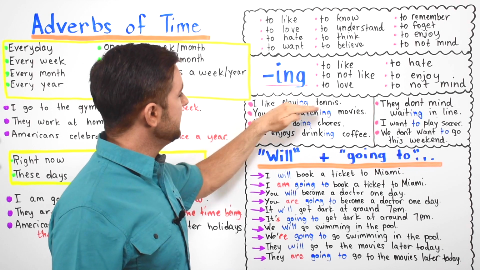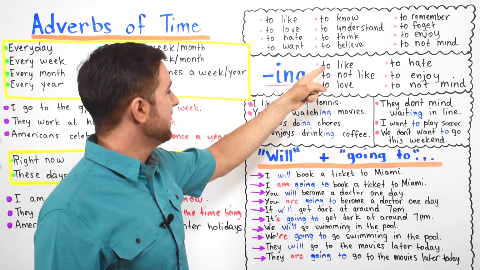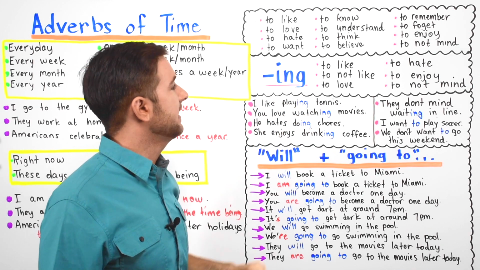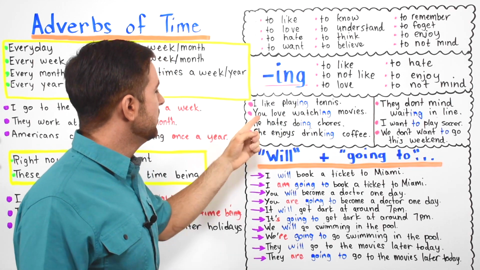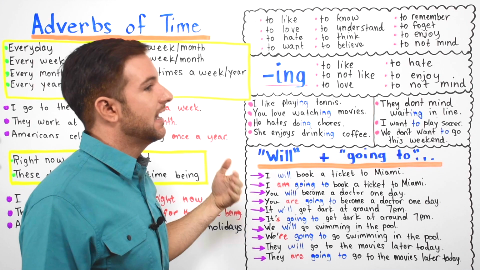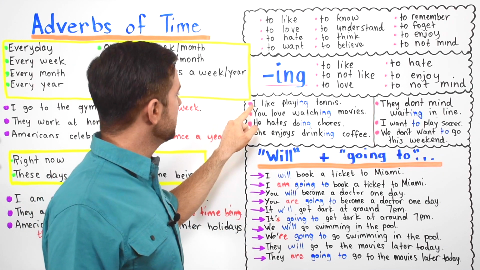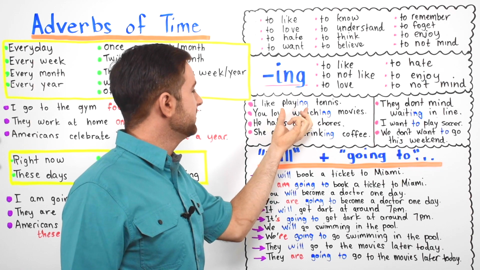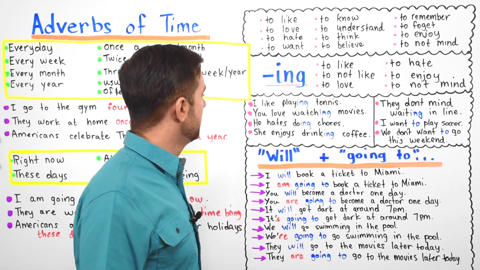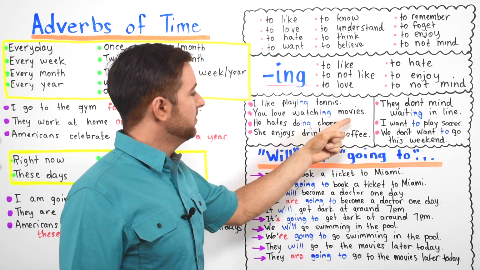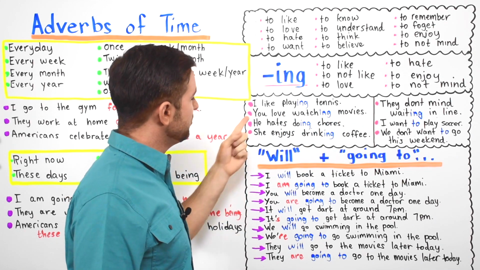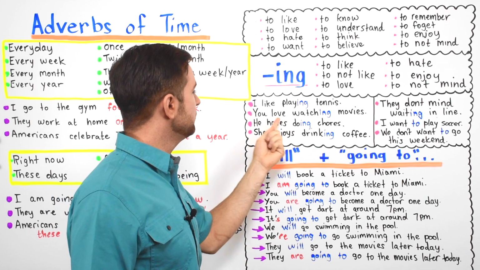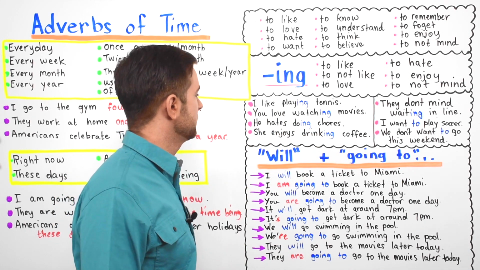I like playing tennis. Here we have the verb to like. You can say, I like playing tennis. You can also say, I like to play tennis, but generally I like playing tennis. You focus on the verb, you emphasize the verb to play. You love watching movies. You can also say you love to watch movies, but when you want emphasis, you could say you love watching movies.